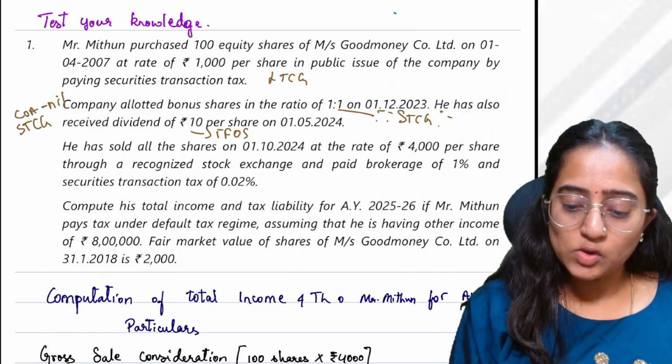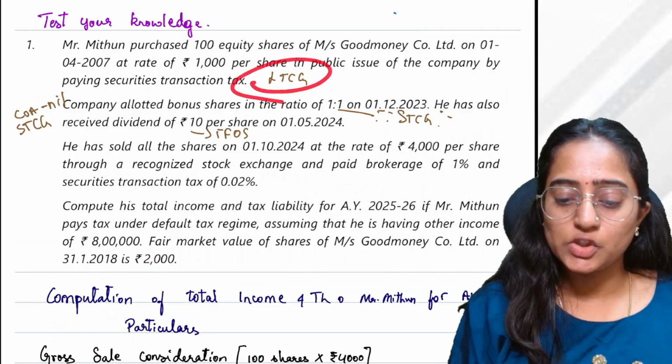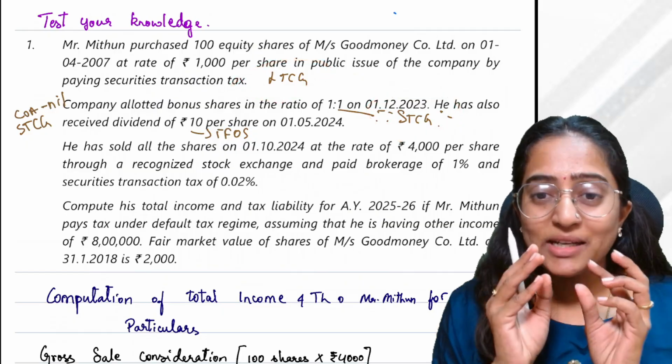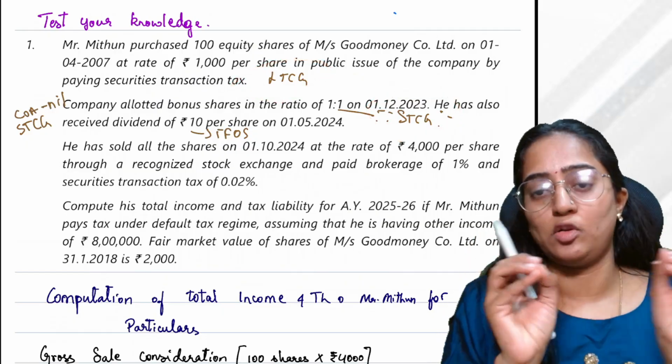Now, he has sold all the shares. Now it is resulting in short term and long term. How do you determine a capital gain as long term or short term?